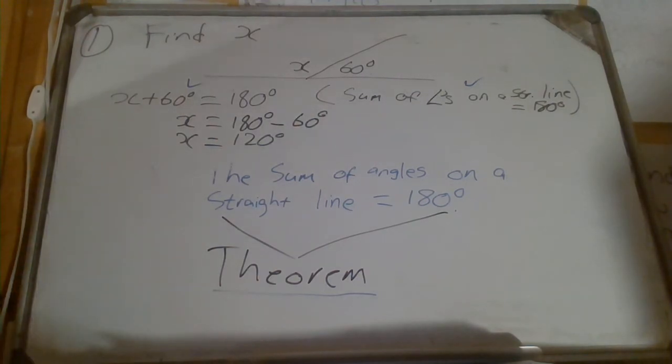So, where does everything start? You start with a problem, and then in the problem, you need to see what you are given and what you are looking for, and then you must be able to find a theorem, which is a statement that defines a relationship between what you are looking for and what you are given. And then use that theorem and show how you have used that theorem. That is what you do here in brackets.